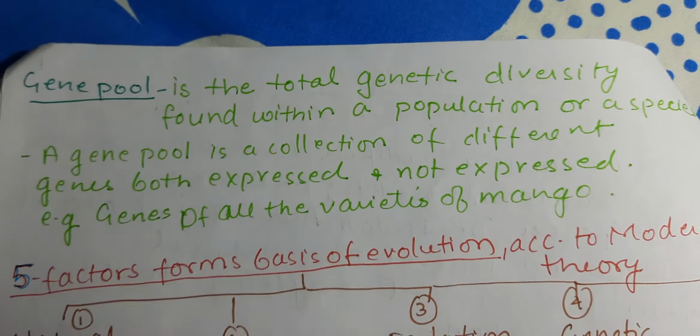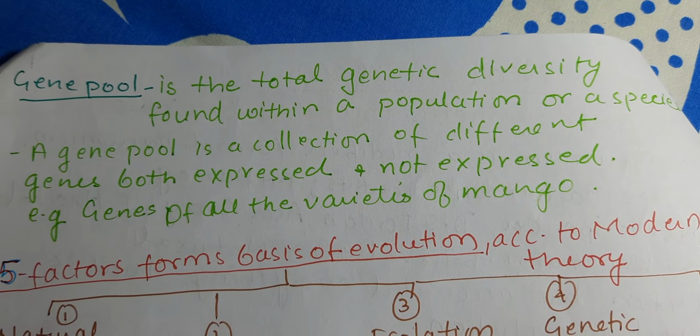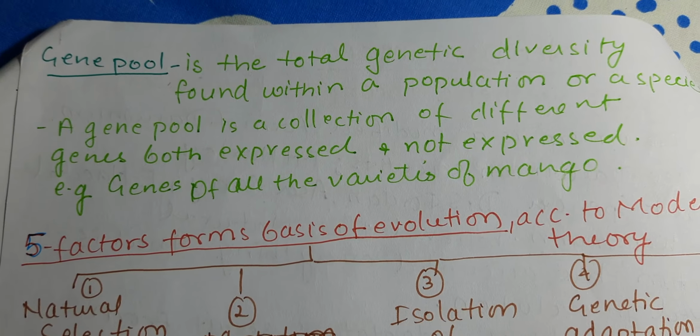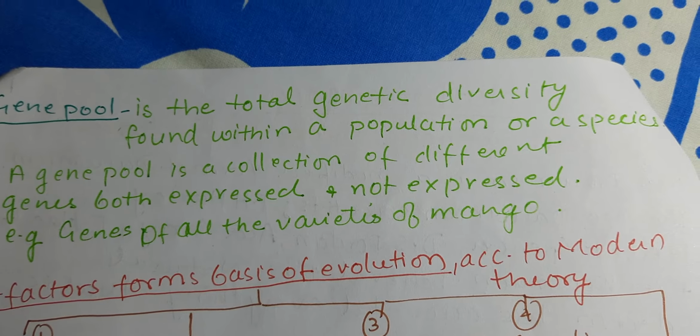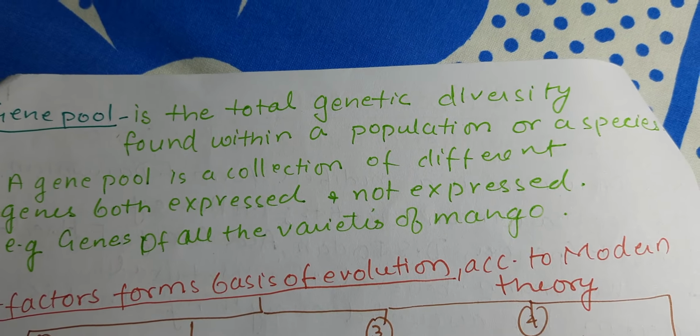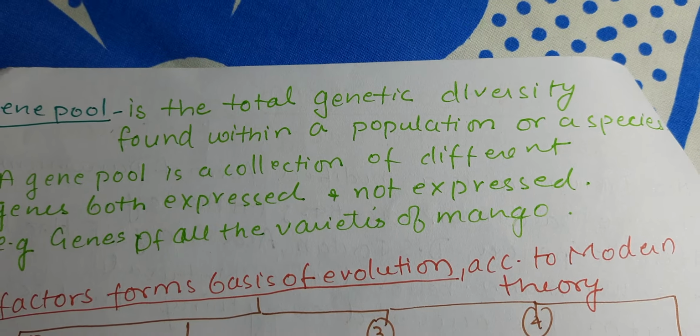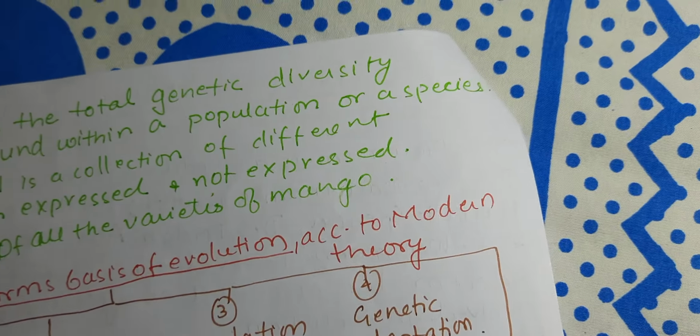Now, you know that the gene pool is the total genetic diversity found within a population or a species. A gene pool is a collection of different genes, both expressed and non-expressed. So, for example, the genes of all the varieties of mango.